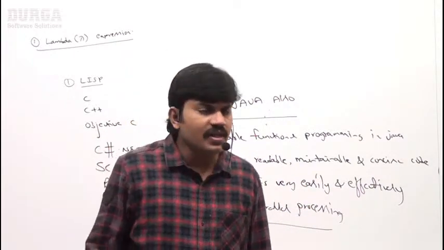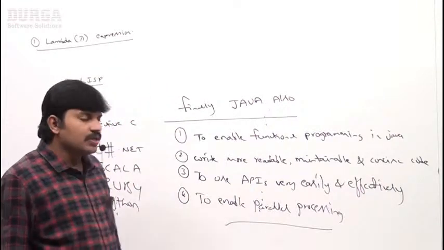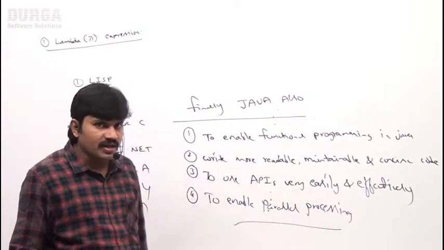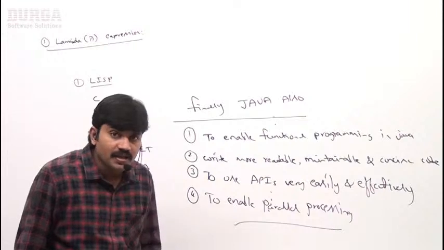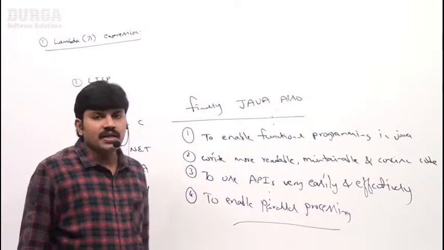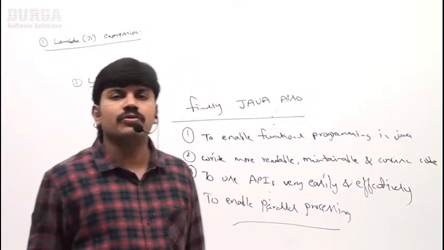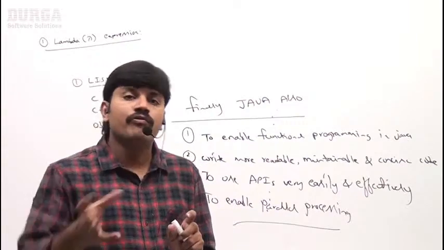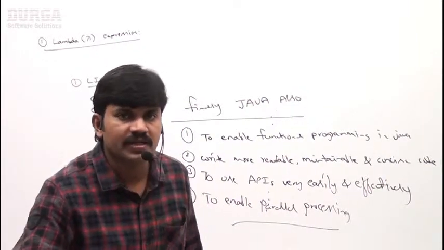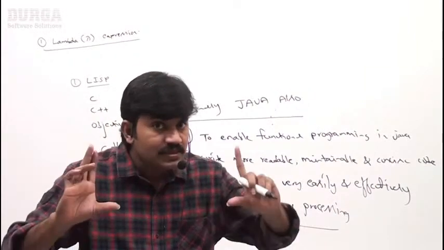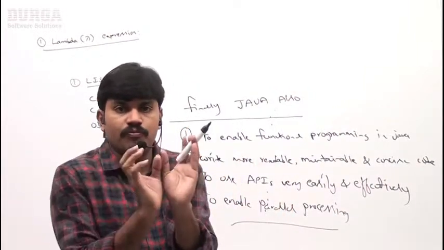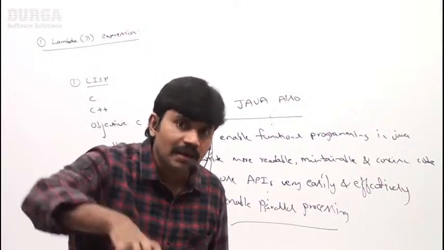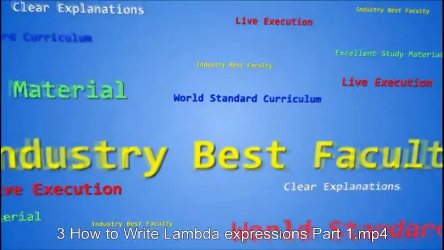Next, what are the various benefits of lambda expression? To enable functional programming, to write more readable, maintainable and concise code. Next, to use APIs very easily and effectively. Next, to enable parallel processing, compulsorily we should go for lambda expressions at a very top level. I will tell you in detail with examples in my next videos. Clear for all of you, right? That was the history or brief description of lambda expressions. In the next video I will explain how to write lambda expressions, right? Okay, that's all. Thank you.